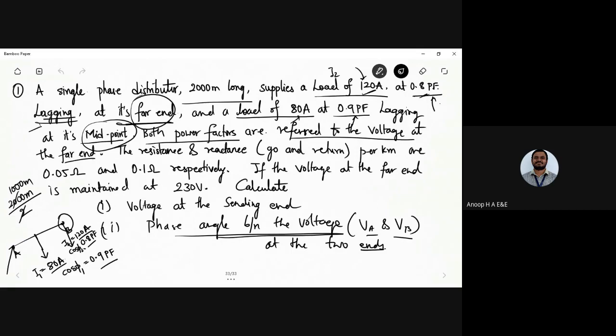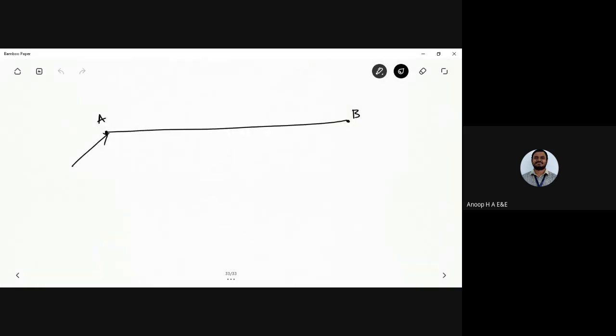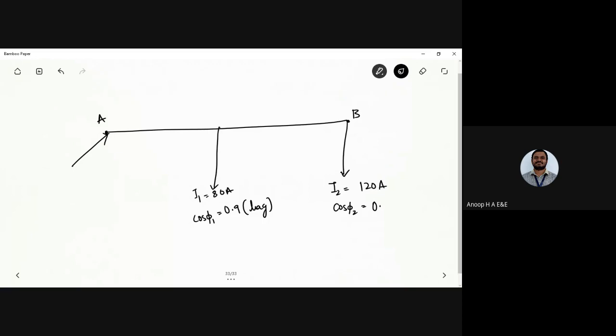Next, I'll write down again. This is the midpoint. We call it I1, 80 ampere, cos phi 1, which is 0.9. Since it is resistance and inductance, it is lagging in nature. Then I2 is 120 ampere, and cos phi 2 is 0.8 lagging.